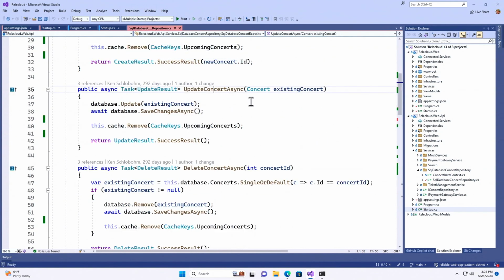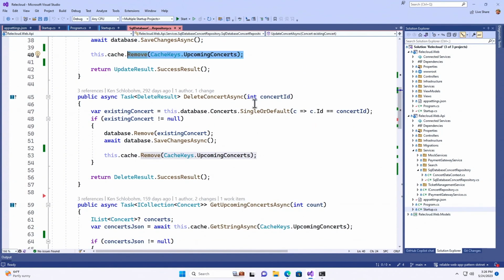All right, same deal with UpdateConcertAsync. Database changes, remove it. Delete concert, same deal. Database changes, remove it.